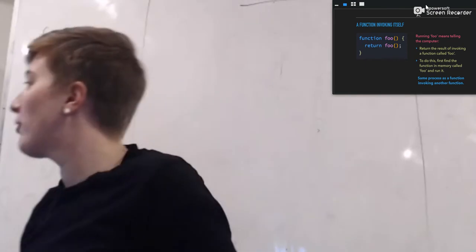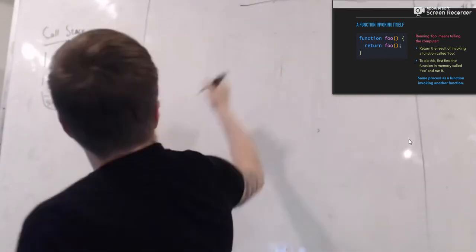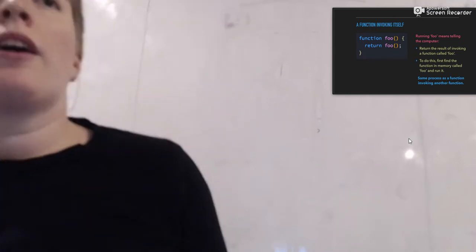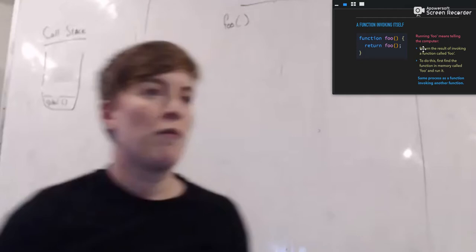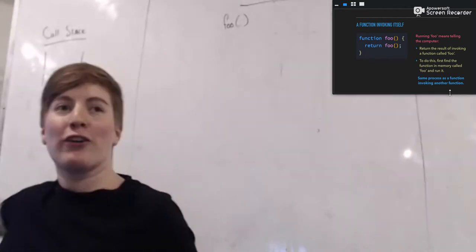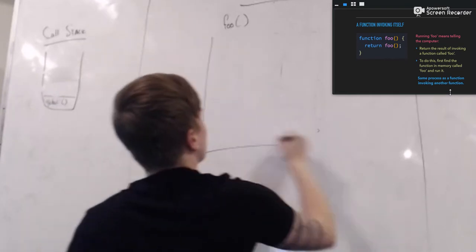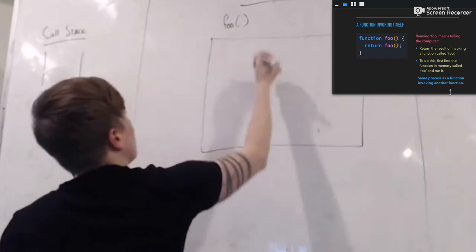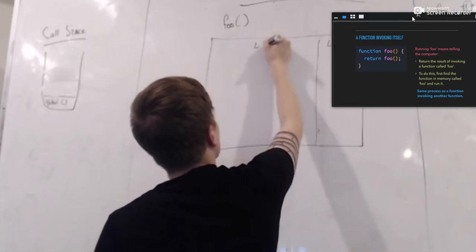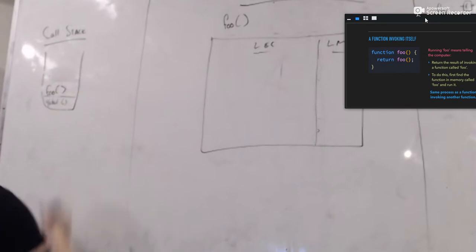What's going to happen if we actually have a line that invokes this function? Sam? It's just going to keep going forever. But walk me through it. Let's say we invoke this one time. What happens? So you have your local execution context and local memory, and foo on the call stack. Yeah. And what happens inside of this function?